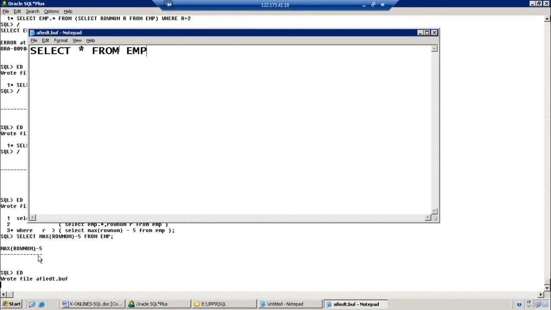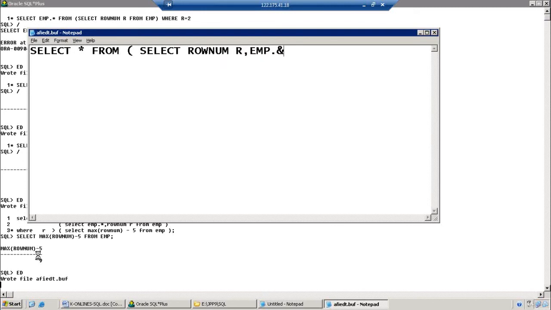Select star from, here we want to write it. Select row num, comma, emp dot star from emp. Now this query is nothing but a table. The table contains how many records? 14 records along with row num.